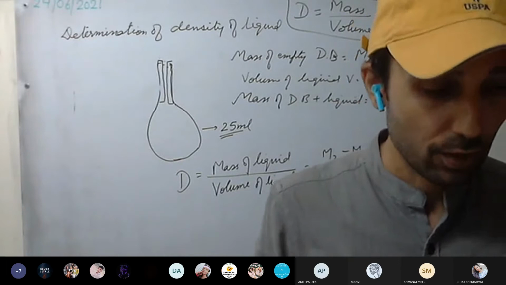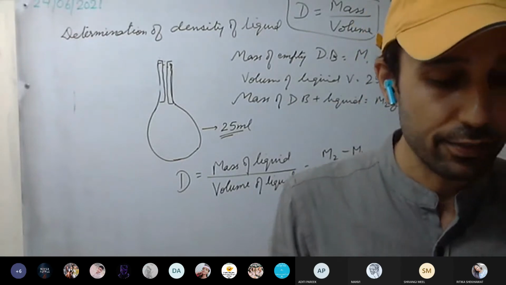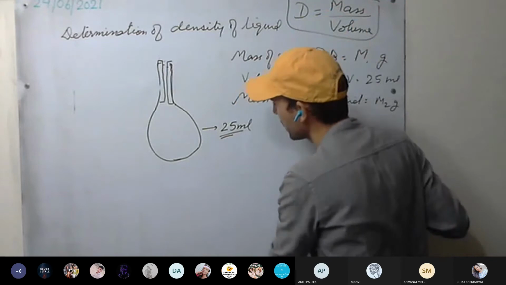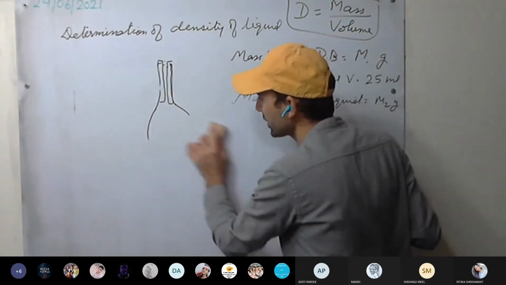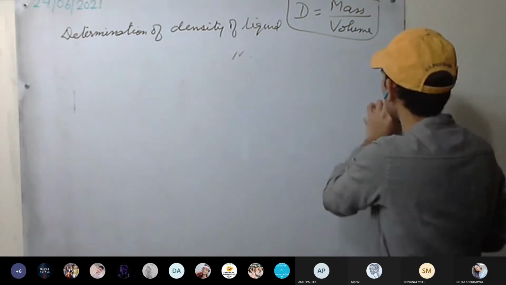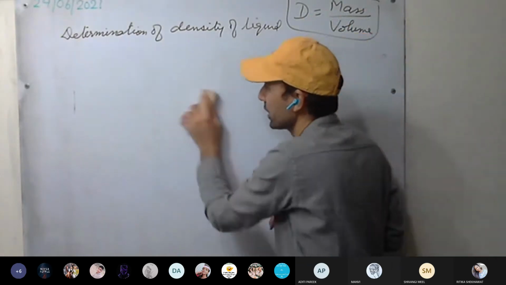Okay. And then we have discussed relative density. Yes or no? Relative density is what? When we compare densities of substances. So how do we define relative density?